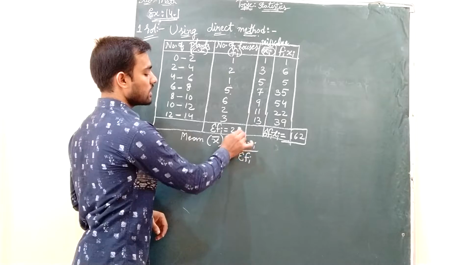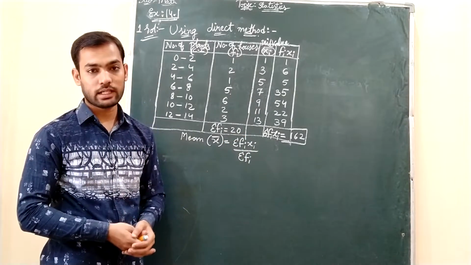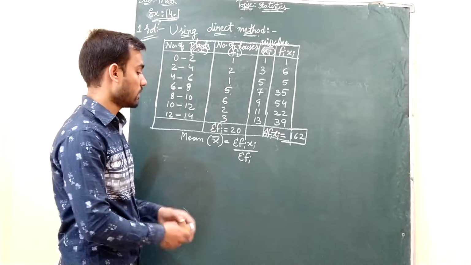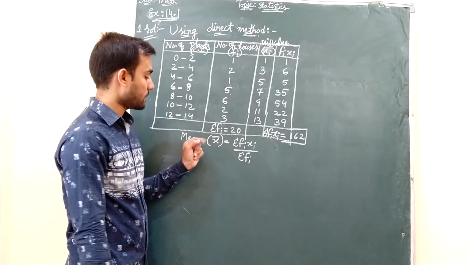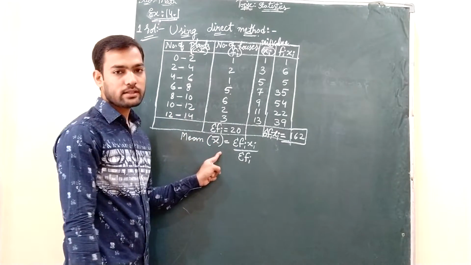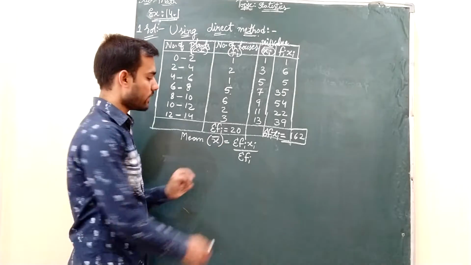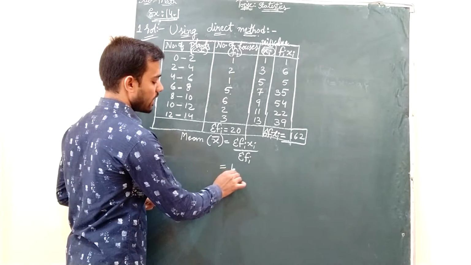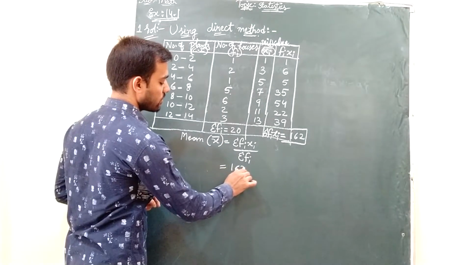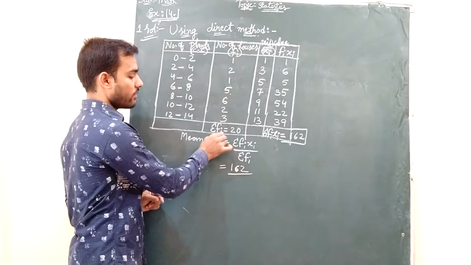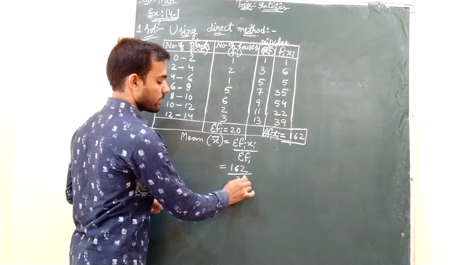And already we have seen in the question, there are 20 houses data the students have collected about the number of plants. So now we can substitute the value in the formula. Sigma fi xi value we got as 162 divided by sigma fi value we got as 20.